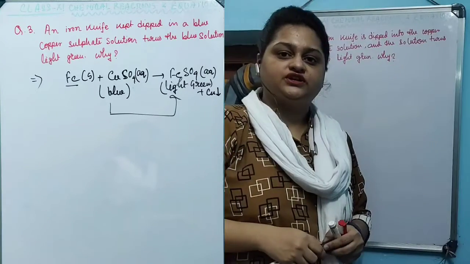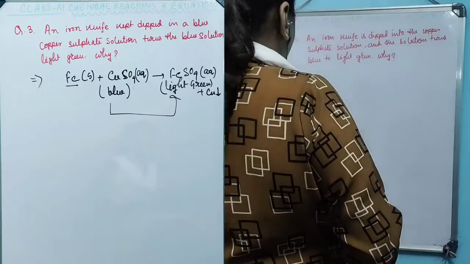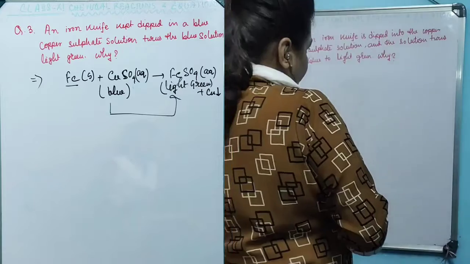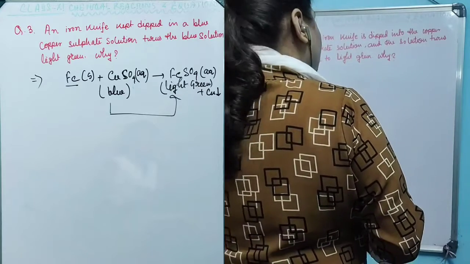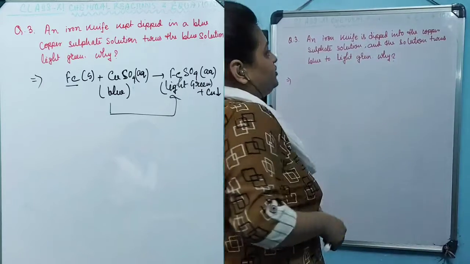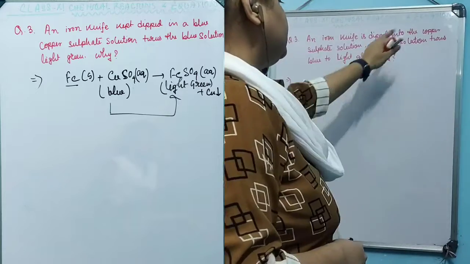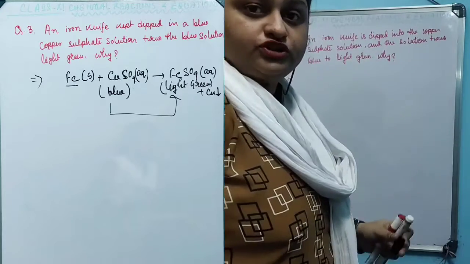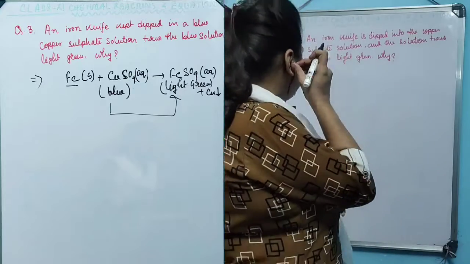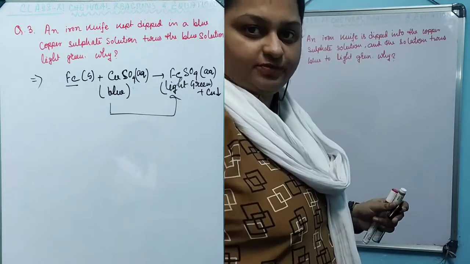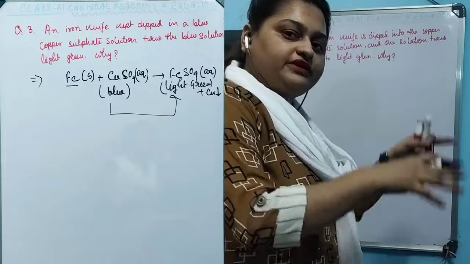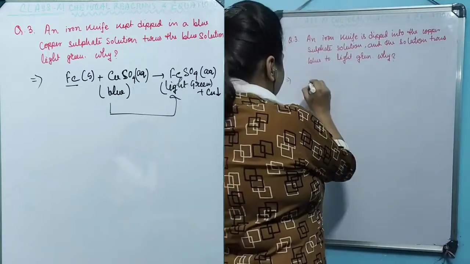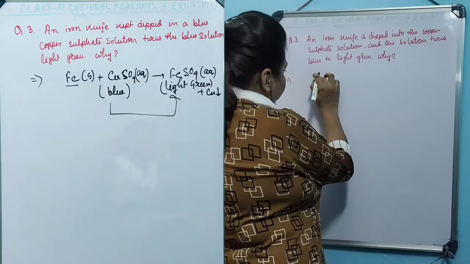The next question is, an iron knife is dipped into the copper sulfate solution and the solution turns from blue to light green. Why? The reaction for this will be as follows: an iron knife is dipped into the copper sulfate, so iron will be reacting with the copper sulfate. Iron, which is solid,